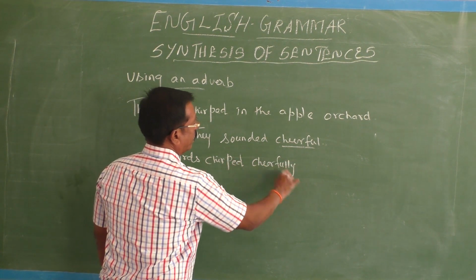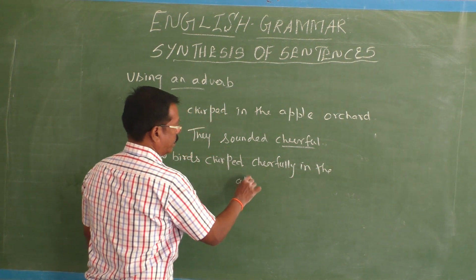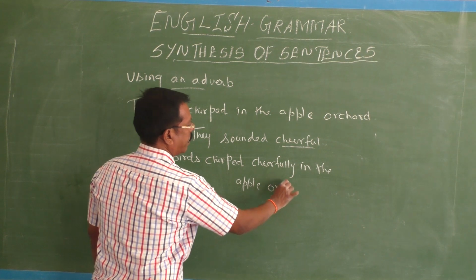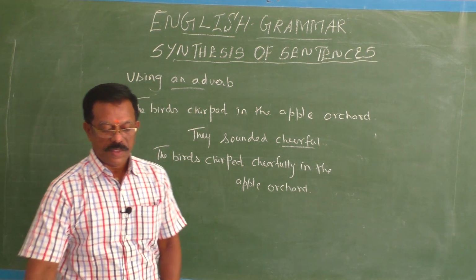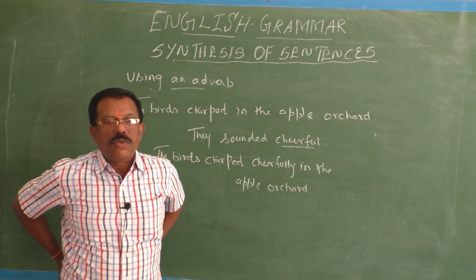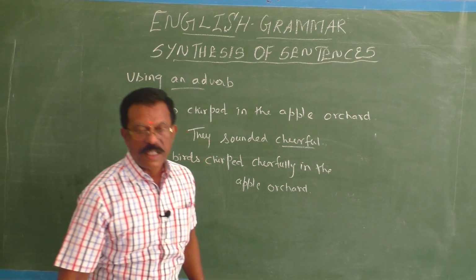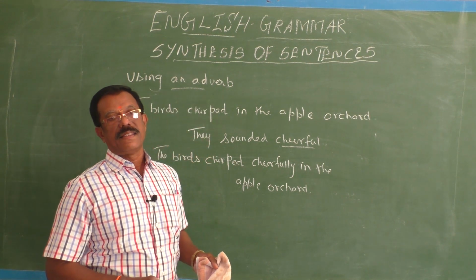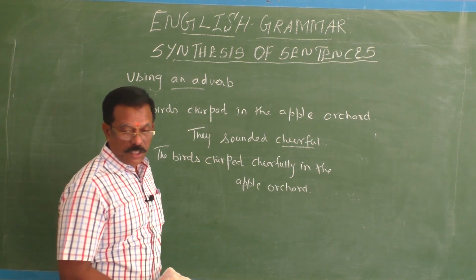Okay, that's all. So in this way, by changing an adjective into an adverb or adverb phrase, you can synthesize any two single sentences into a simple sentence. Okay, next, using to.